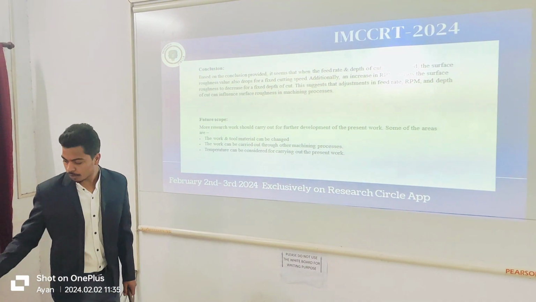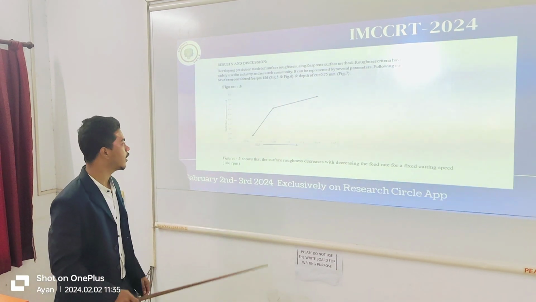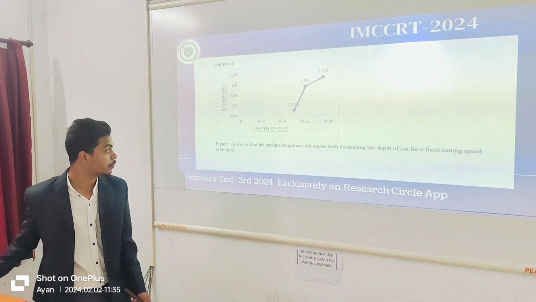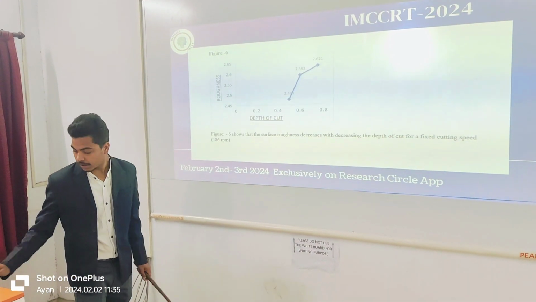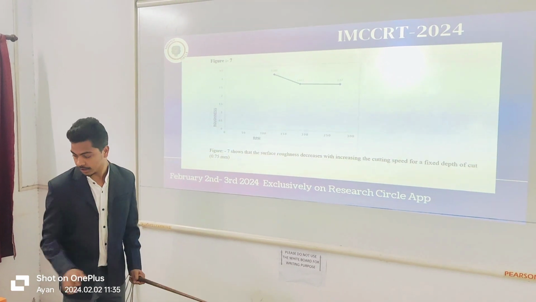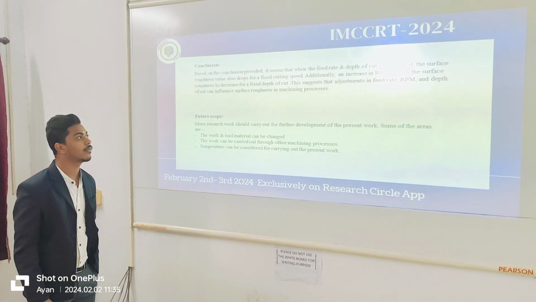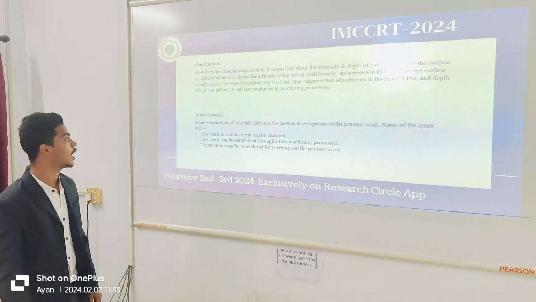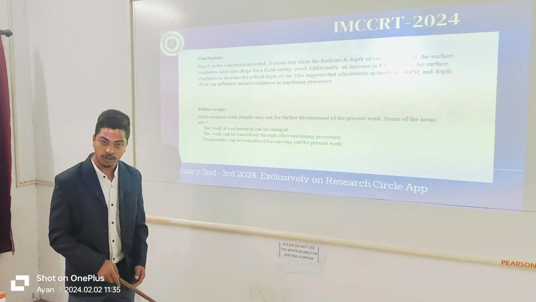Before the conclusion, we are going back to our previous slide. From that, we see that when the feed is decreased, the roughness is also decreased, and when we decrease the depth of cut, the roughness is also decreased. But in the case of RPM, when we increase the RPM, our roughness is decreased. Based on the conclusion provided, we see that when feed rate and depth of cut are decreased, the surface roughness value also drops. But in the case of RPM, when it increases, the roughness value is decreased.